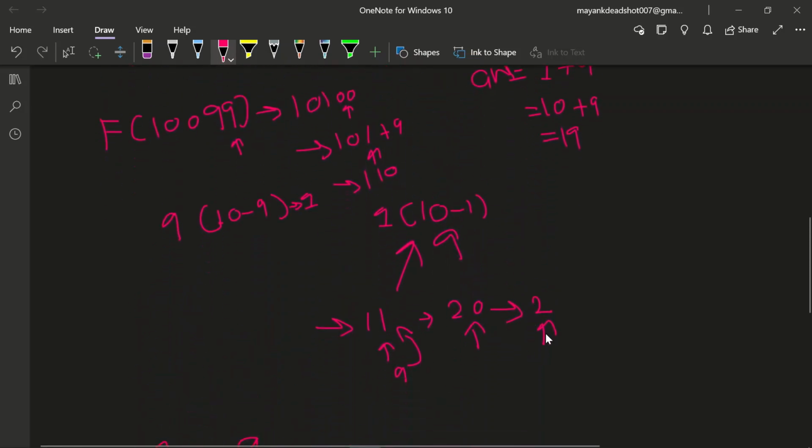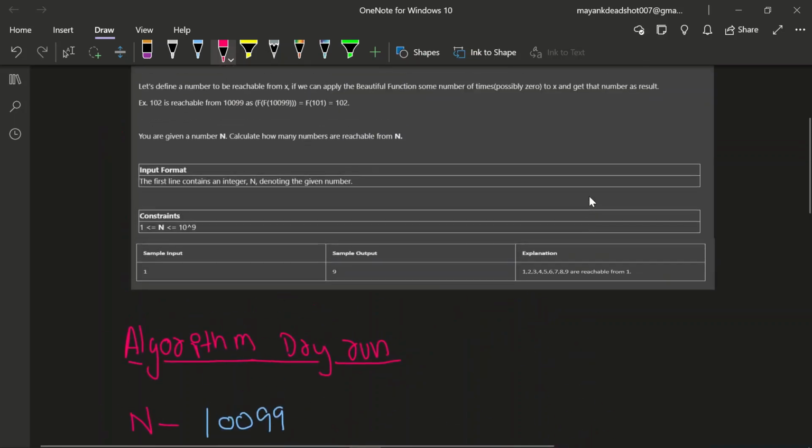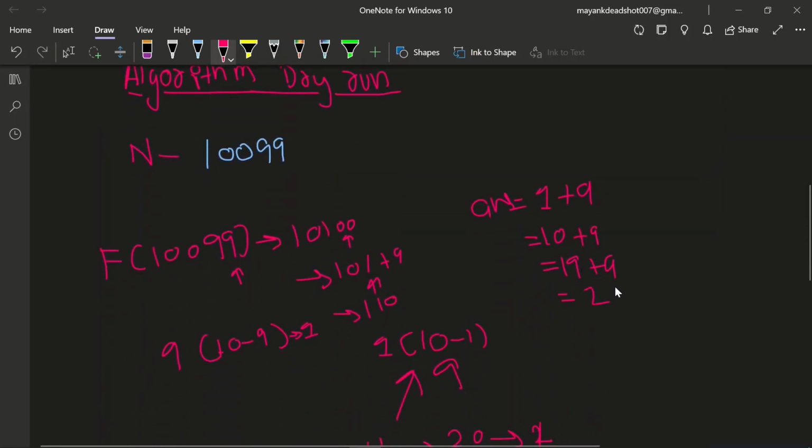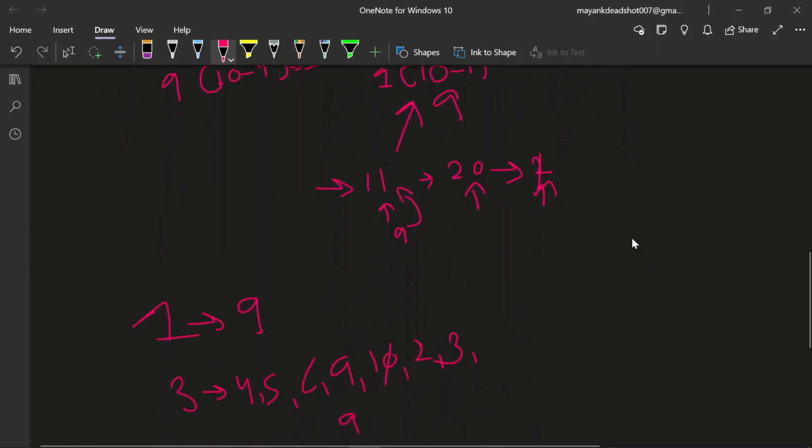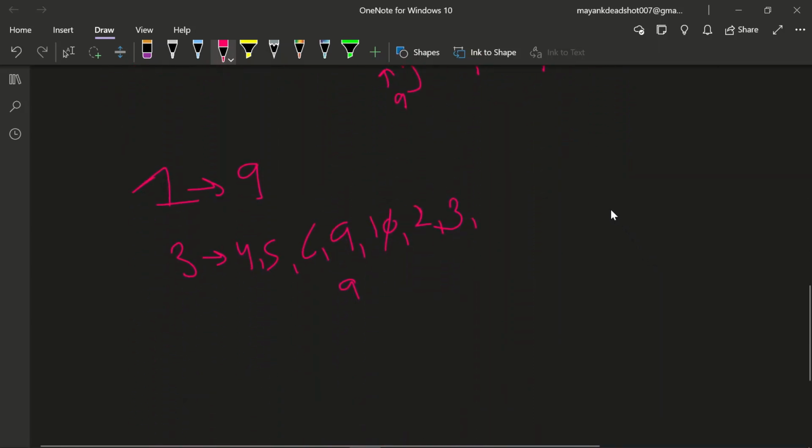So for 2 we will not add 9 here, we will just simply remove and add 9 in the answer. So the output will be 28. Okay, the output will be 28 here. So this is our algorithm. Now we will just simply implement it in code. Now let me show you my code.